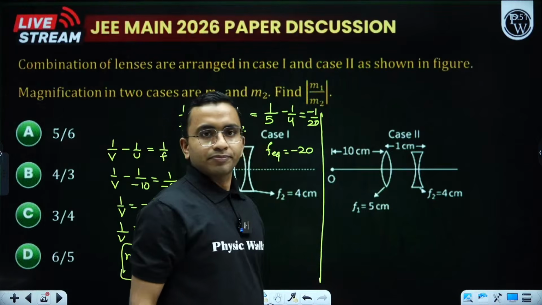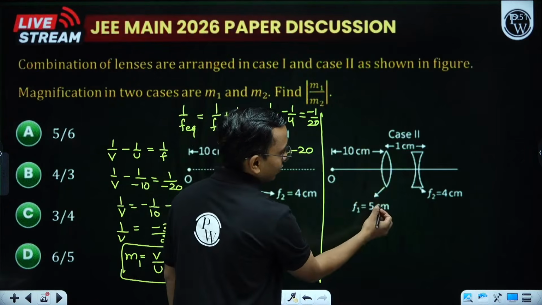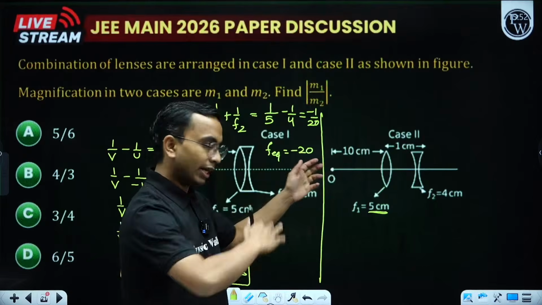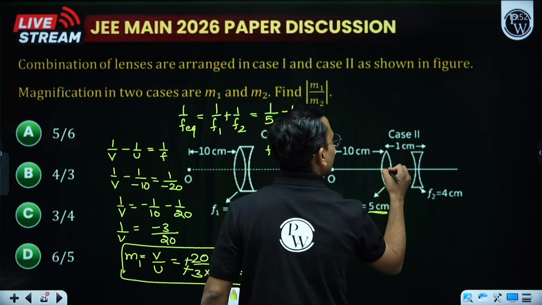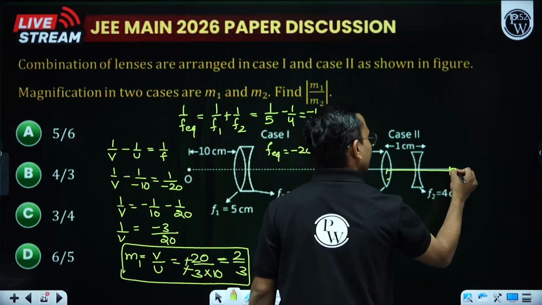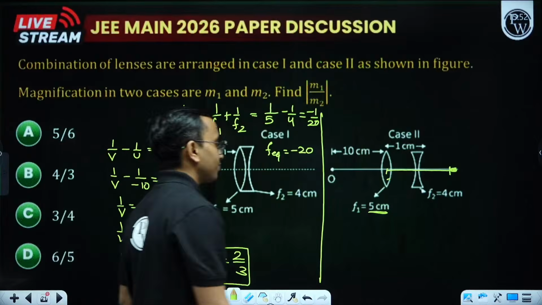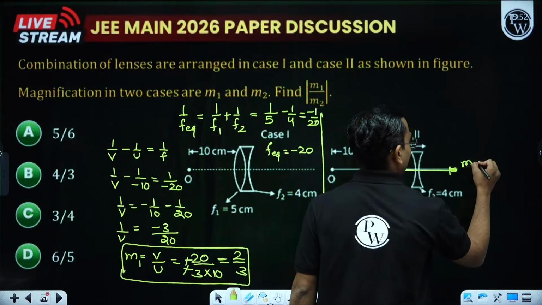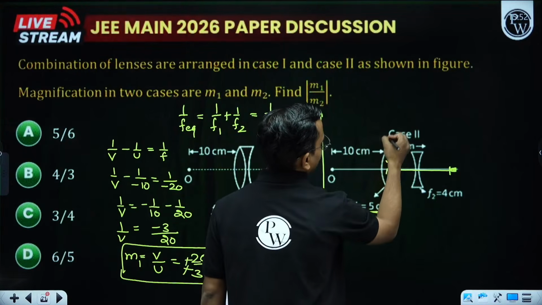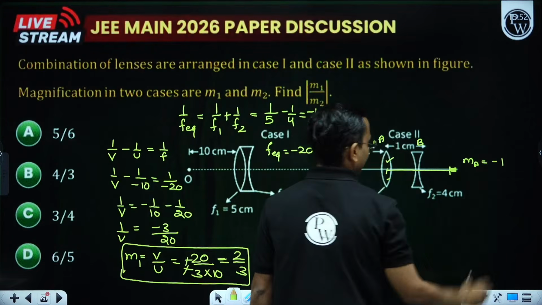Now this is a combination of two lenses. This is 10 centimeter. Focal length is 5. It means this object is at 2R. Image will be at 2R on the other side. So first image will be on the other side at a distance of 10 centimeter here. What will be the magnification? Magnification will be minus 1, image will be inverted. Let us take this lens as A, this lens as B. So magnification due to lens A will be minus 1.